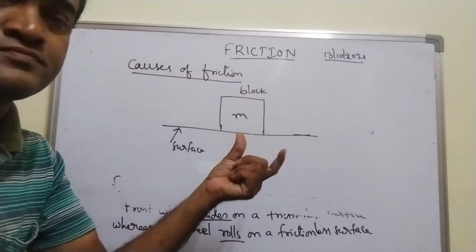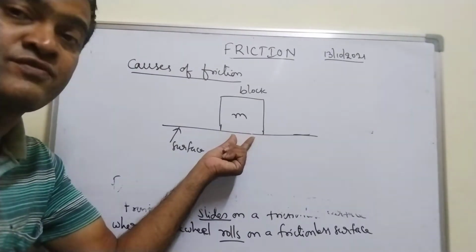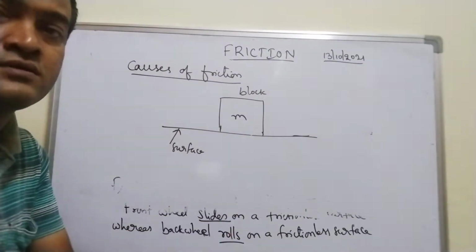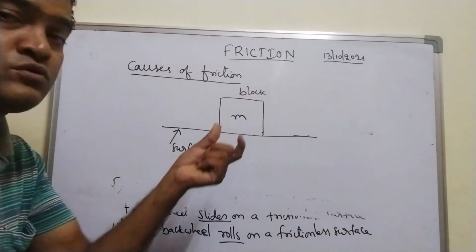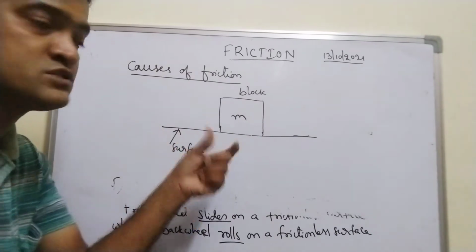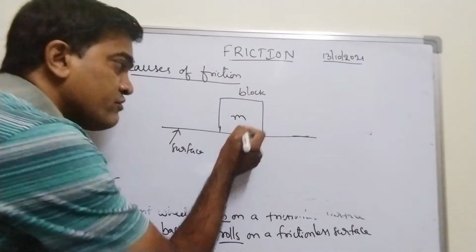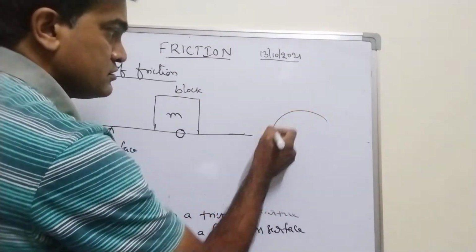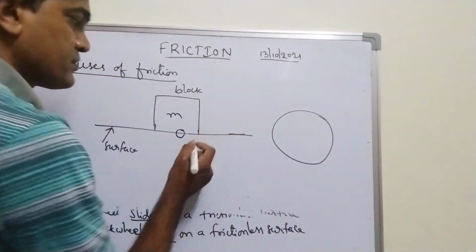When you view the surfaces in contact by means of a microscope, when you zoom this portion, this area I am drawing here, it looks like this.